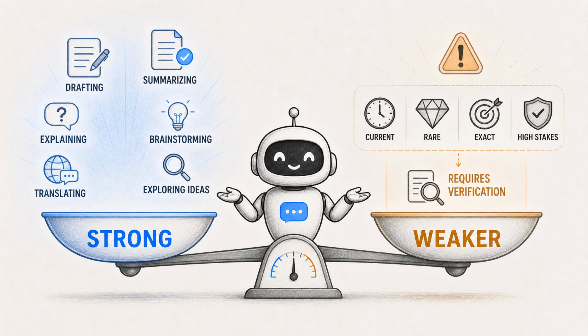Chatbots are especially useful for drafting, summarizing, explaining, brainstorming, translating, and helping people explore ideas. They can be strong when the task has clear context and the answer can be checked. They are weaker when exact, current, rare, or high-stakes information is required without verification.